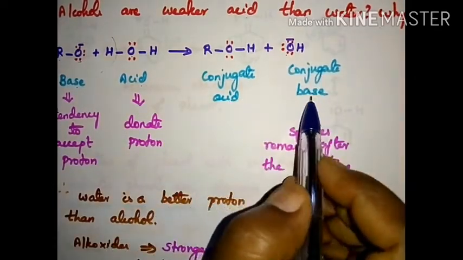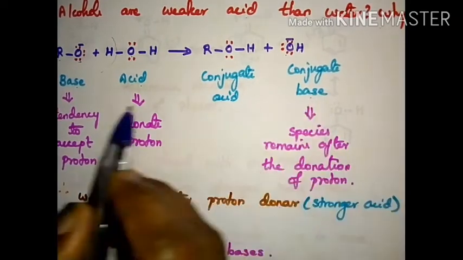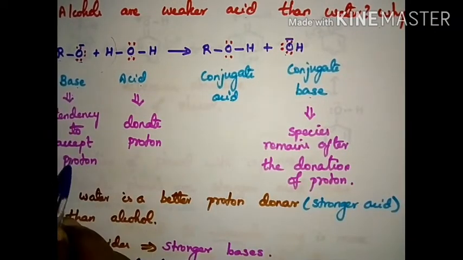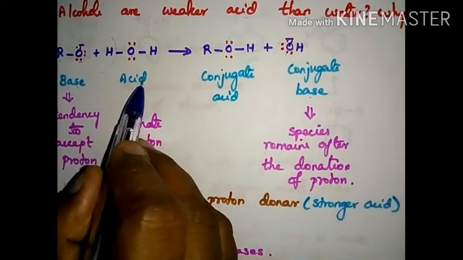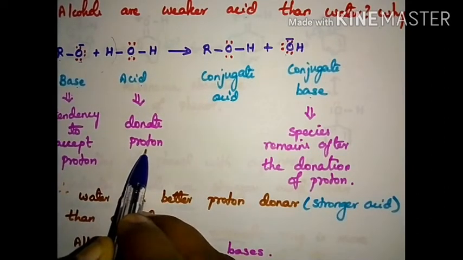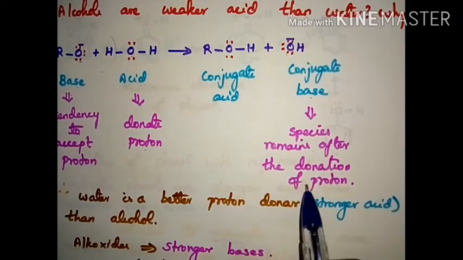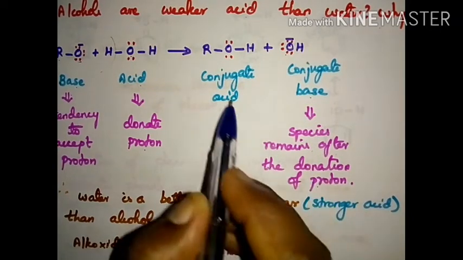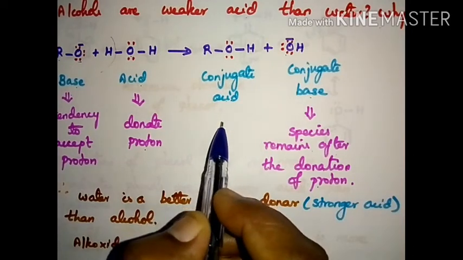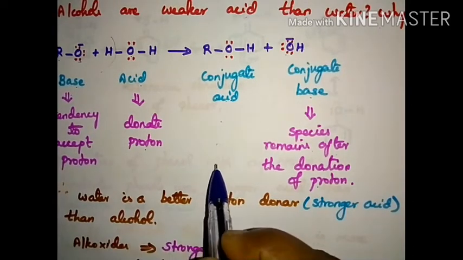After the removal it is called a conjugate base. So base means which has a tendency to accept a proton. Acid means which has a tendency to donate a proton. What is conjugate base? Species remaining after the donation of proton. What is conjugate acid? Species obtained after the acceptance of proton.